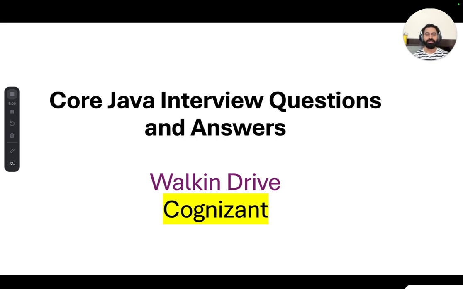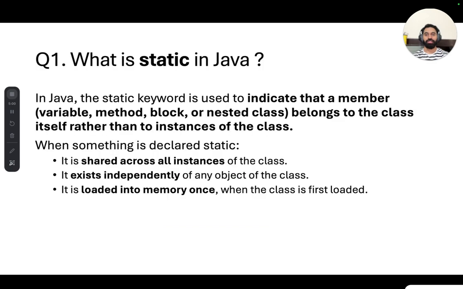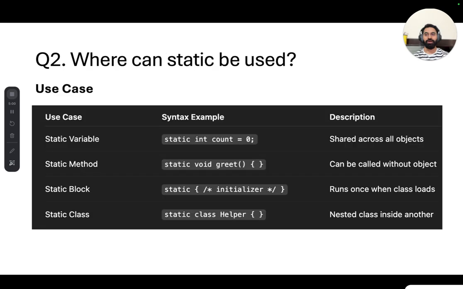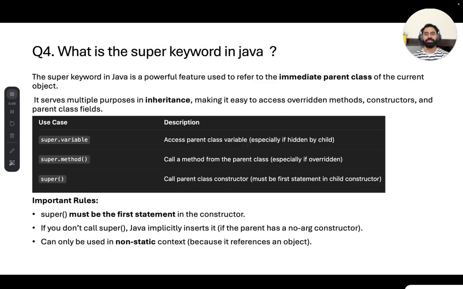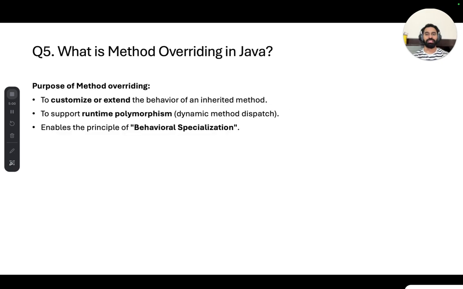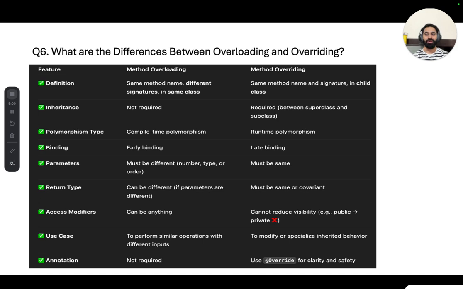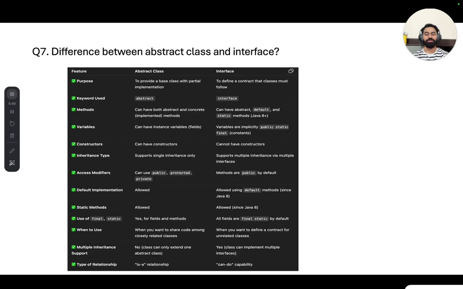Last time in the first part, we discussed some questions which were shared by multiple candidates who attended this walk-in drive, and the questions were like, what is static in Java, and where can static be used in Java, and also we discussed how to call one constructor from another constructor, and also what is the super keyword in Java, what is method overriding, what is method overloading, and also we discussed the difference between these two, and we discussed abstract and interface difference in a very deft manner.